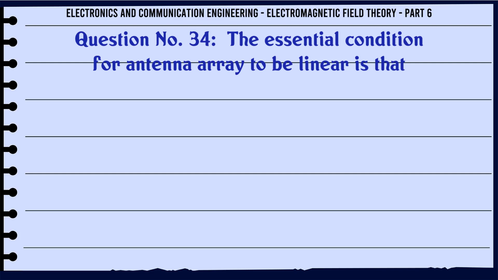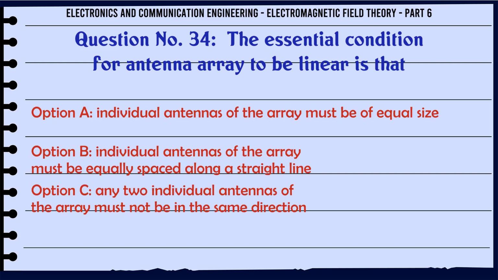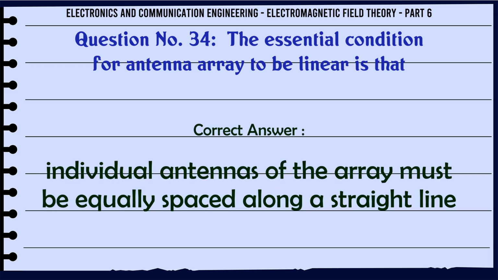The essential condition for antenna array to be linear is that A, individual antennas of the array must be of equal size. B, individual antennas of the array must be equally spaced along a straight line. C, any two individual antennas of the array must not be in the same direction. D, none of the above. The correct answer is individual antennas of the array must be equally spaced along a straight line.